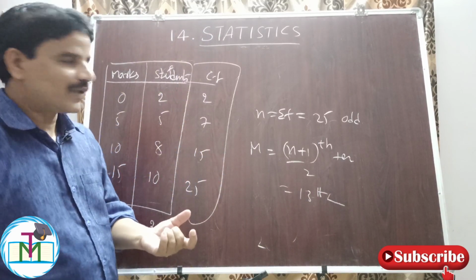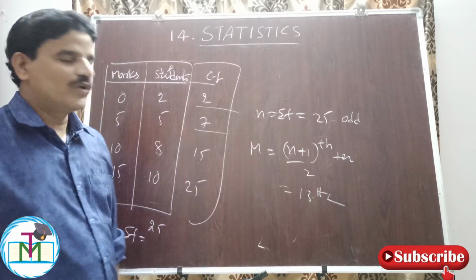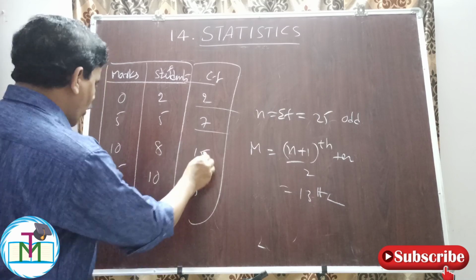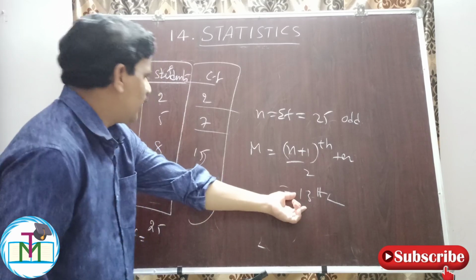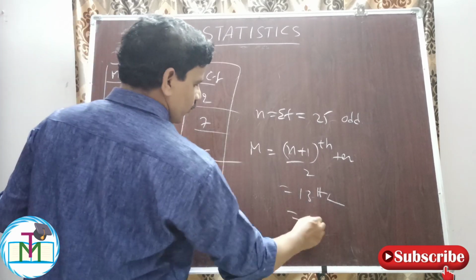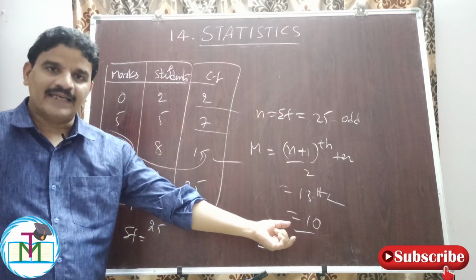Where is the 13th term value? Up to here 2 students are completed, up to here 7 students are completed. From the 8th student to the 15th student, how many marks are obtained? 10 marks. Therefore the 13th value lies in this row, therefore median is equal to 10. So the median marks of the class is 10 marks.